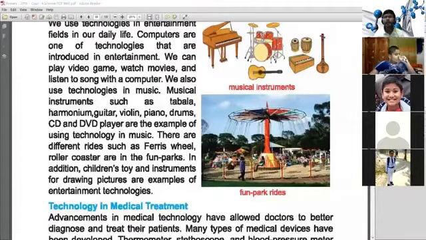Besides this, we use different types of dolls and toys for our entertainment. We use headphones to listen to music. It is entertainment. It is technology. We use different types of pens. In the ancient period, wood pens or feather pens were used for writing with ink. But nowadays we use modern pens for writing. This is technology. Without technology, we cannot lead any moment in our life.